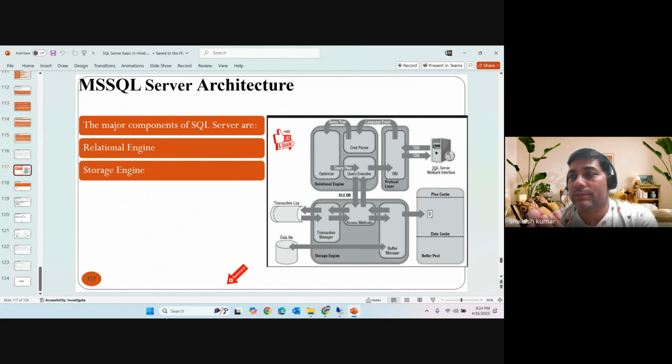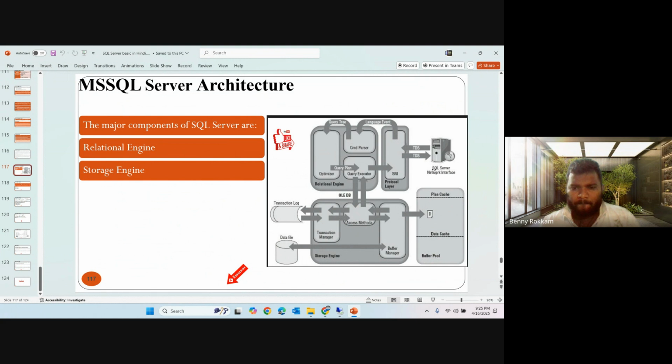Here is a hint: in SQL Server we see PLE, that is page life expectancy. If the data is not residing in memory, the page life expectancy is low, below 300, meaning the data is not residing more than 300 seconds in the data buffer cache. Every time the end user is going to read the data from the disk. To resolve this problem, we have to think about the PLE, the memory management, and the structure of the databases. So this is a part of performance tuning.